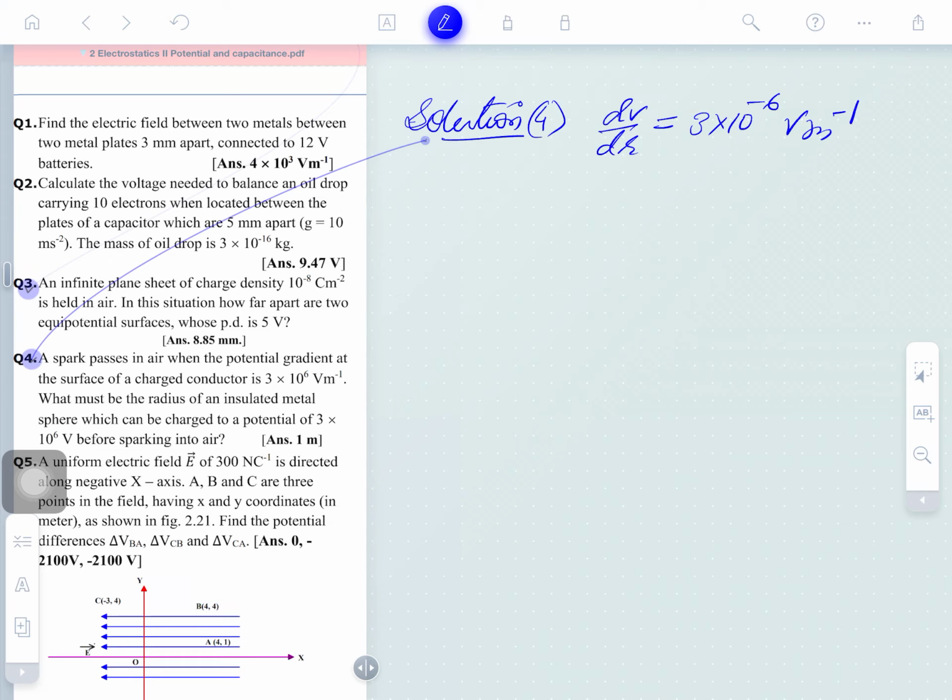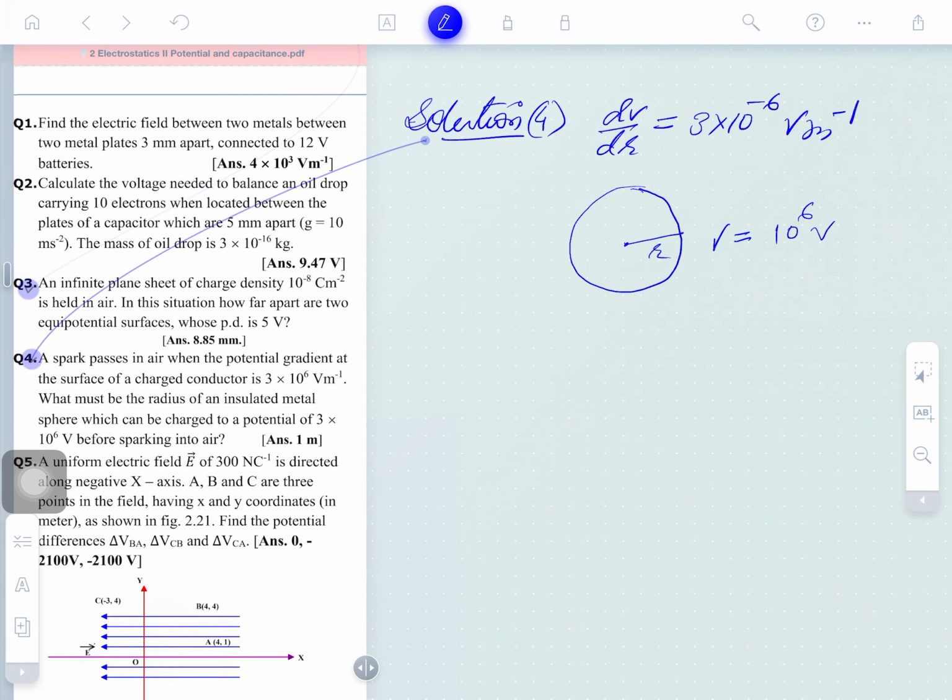What must be the radius of an insulated metal sphere? A spherical cavity is to be developed here, with radius R. A spark passes in air when the potential gradient at the surface of the charged conductor is this much. What must be the radius of an insulated metal sphere which can be charged to a potential of 10 raised to the power 6 volt?